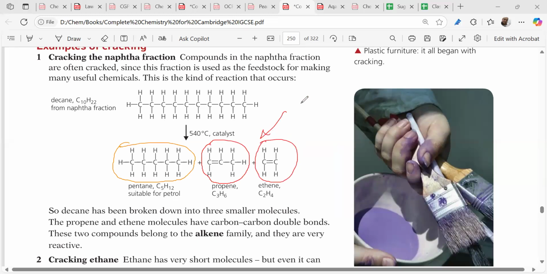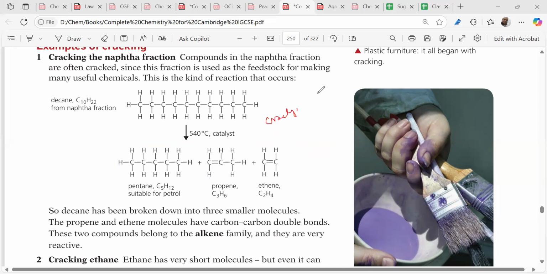This is the source of addition polymerization. Cracking is very important in the industry, as we have to drive our cars, buses, aeroplanes. Millions of tonnes of ethene are obtained, so the main source of polyethylene is cracking. And remember, in the LCA part, cracking takes a lesser amount of energy.